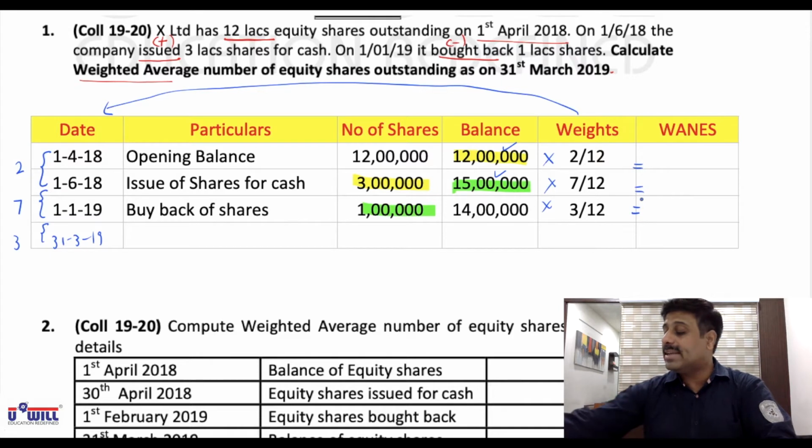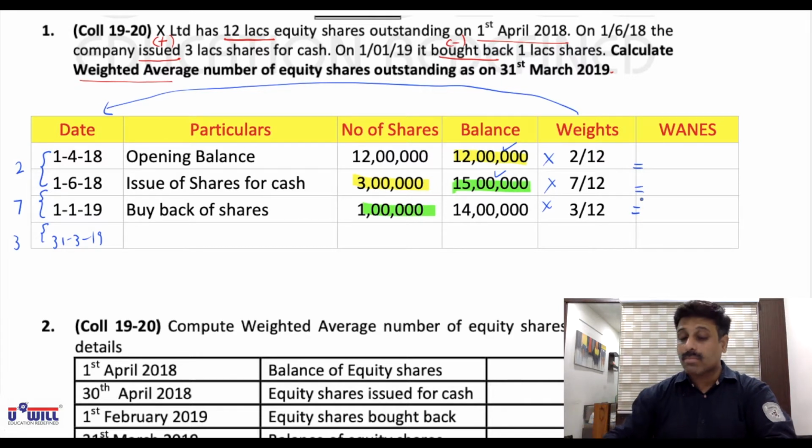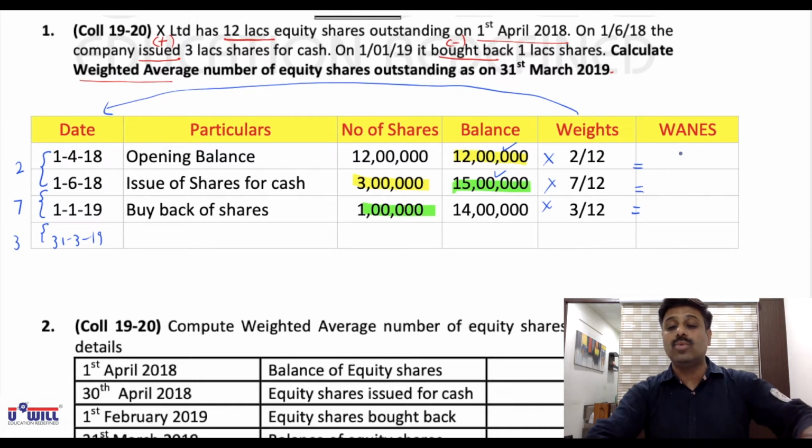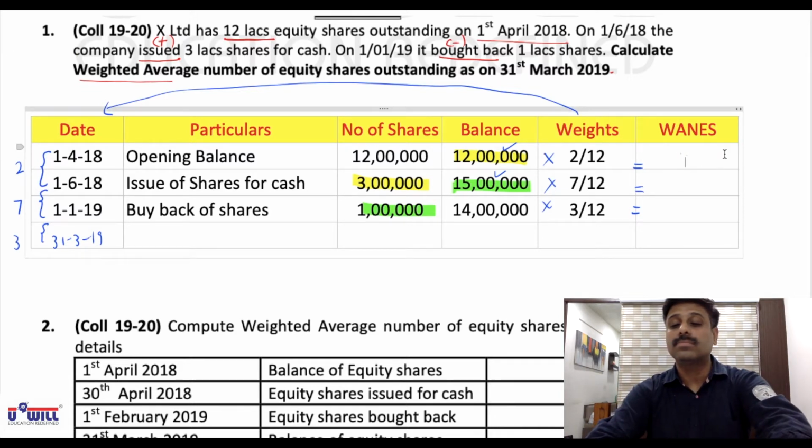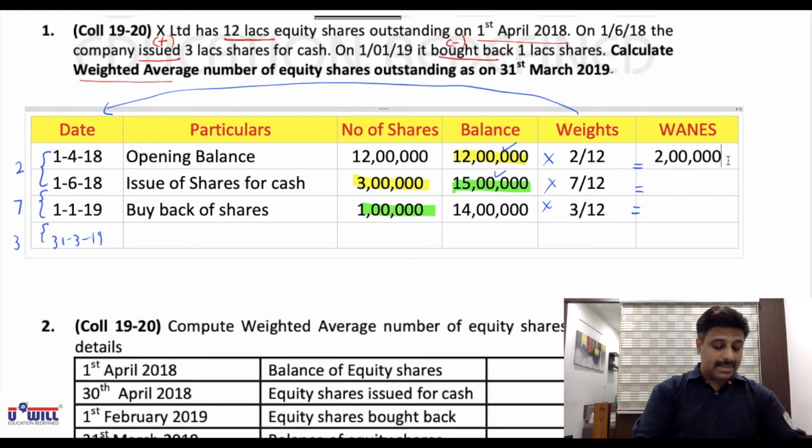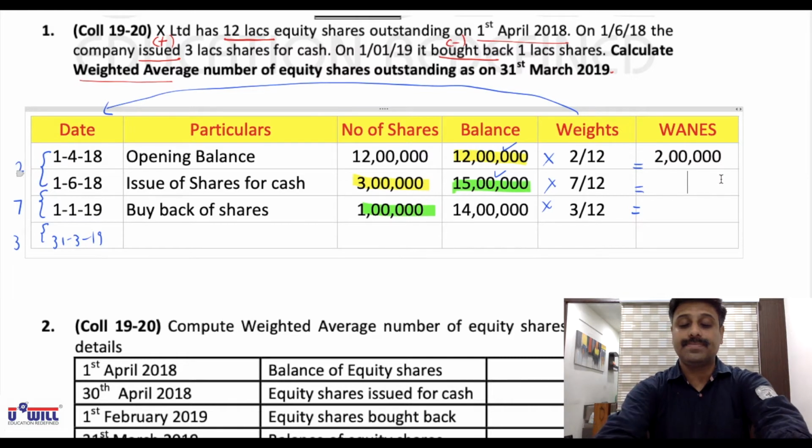So all of you do it on the calculator. 12 lakhs into 2/12. Do you all get 2 lakh? So here we'll write 2 lakhs. Then do 15 lakhs into 7/12. We'll get 8,75,000.